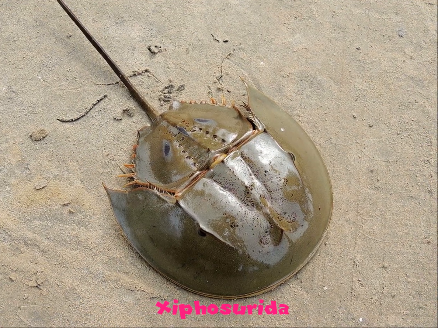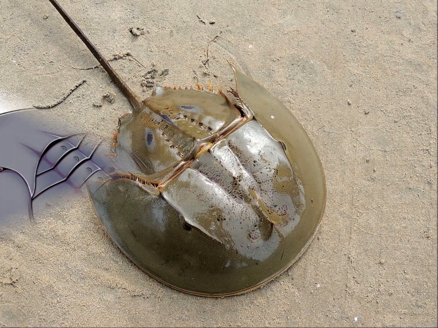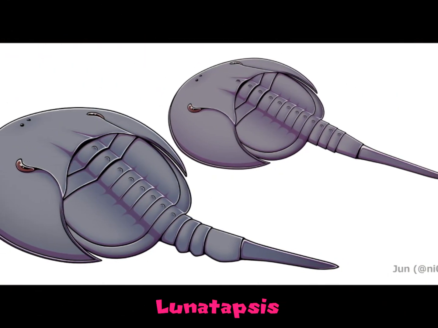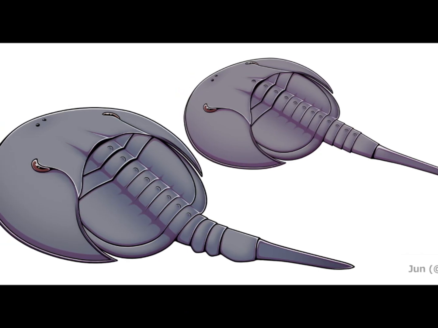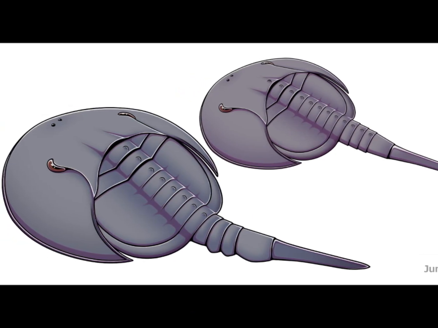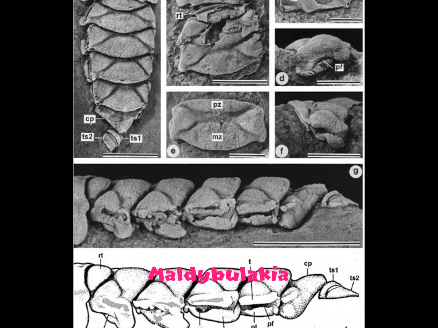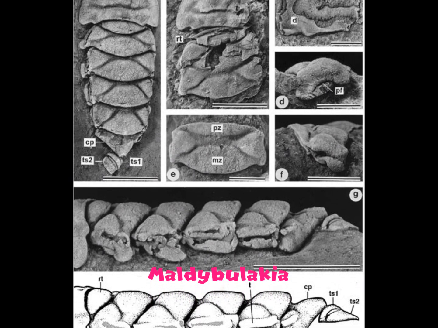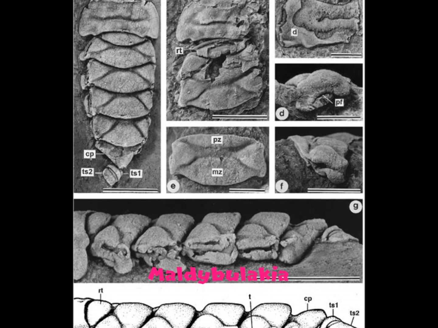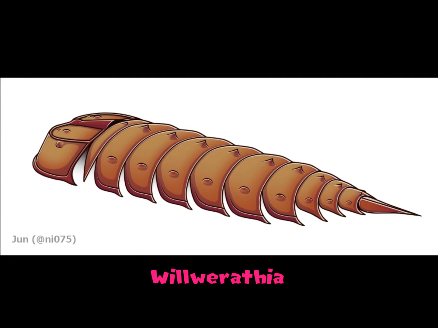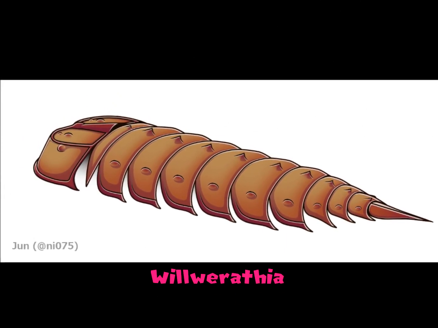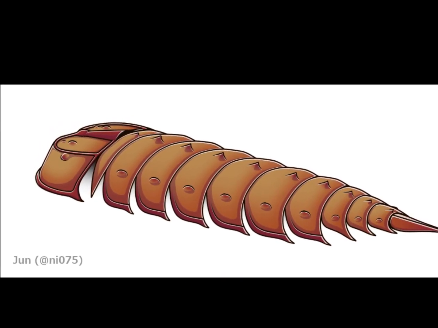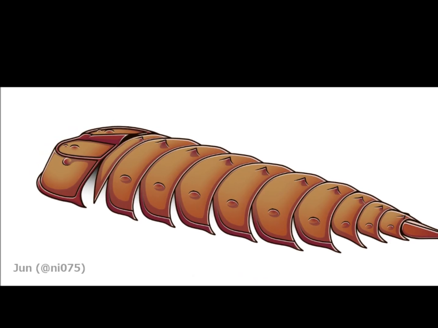Next up is the Xiphosurida, horseshoe crabs. Their earliest known horseshoe crab is Lunataspis, which lived 445 million years ago at the end of the Ordovician, which looks shockingly like horseshoe crabs today. The next horseshoe crabs appeared 35 million years later, completely bypassing the Silurian rocks. The problem is that these organisms, Maldybulakia and Willwerathia, look nothing like horseshoe crabs, which were already in existence by that point. As such, this categorization has come under heavy scrutiny by phylogenetic analysts.